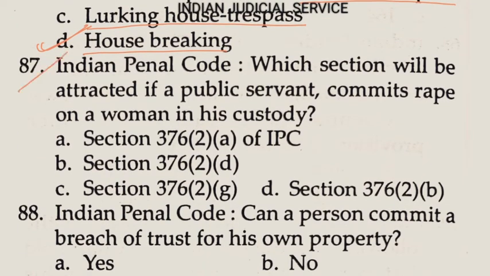Now question number 87. Which section will attract if a public servant commits rape on a woman in his custody?